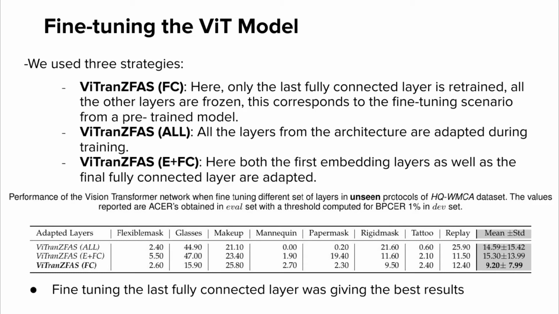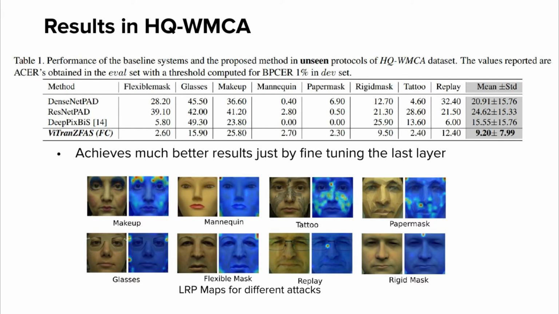From the table, it can be seen that for unseen attack detection, adapting the fully connected layer alone leads to great improvements compared to the state of the art. It seems the representation from this model is very good to model the normal appearance of the face. The results in the HQ-WMCA dataset are shown below. Compared to the baselines, the proposed method achieves much better performance just by adapting the last layer.